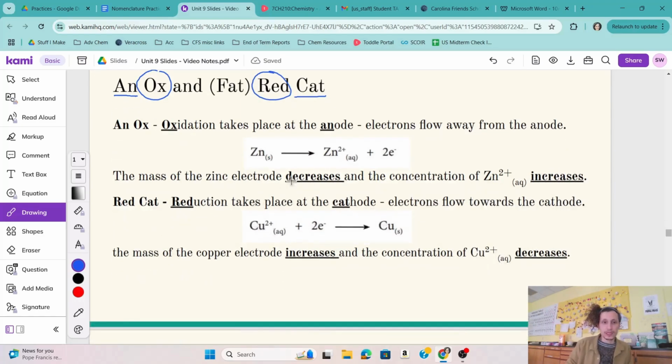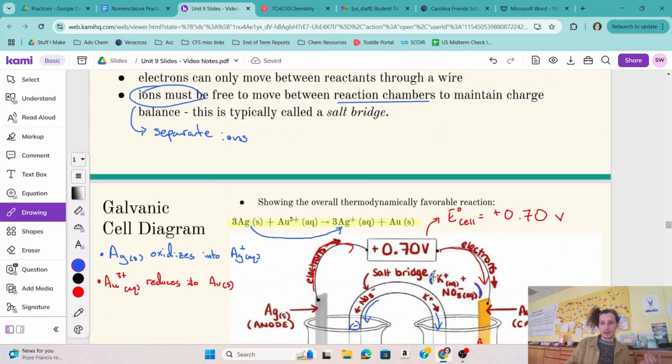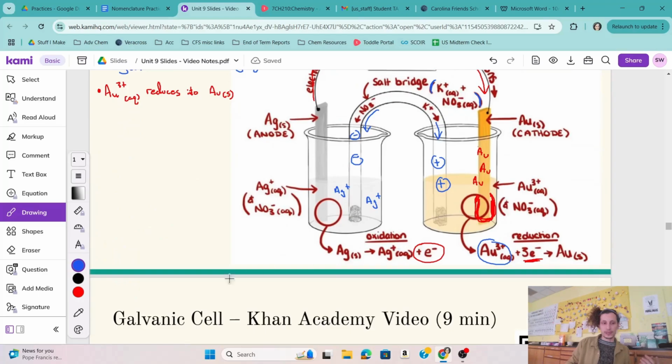So one thing I didn't really emphasize is that the mass of the electrode, well, I did mention, for the cathode, the mass of that cathode electrode is increasing, right? That is the red sort of blob here. The mass of solid gold is increasing, whereas the mass of the solid silver is slowly decreasing.